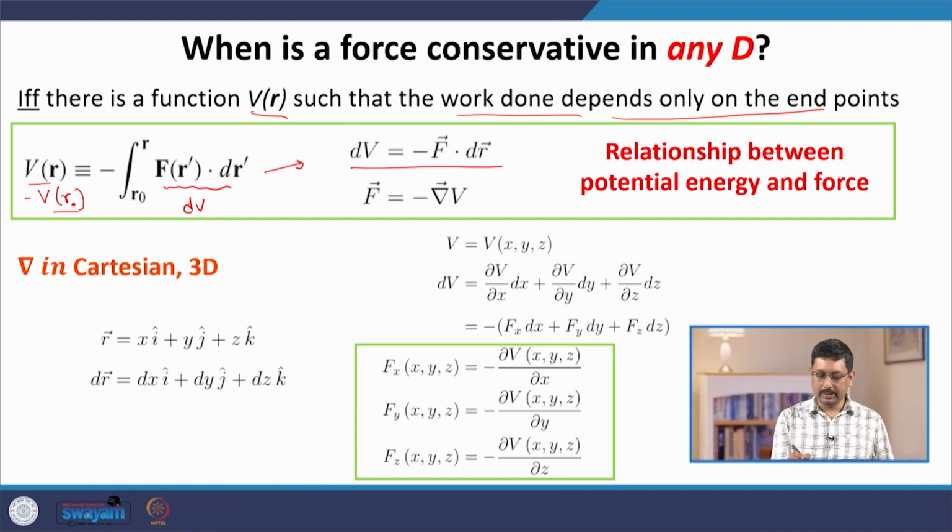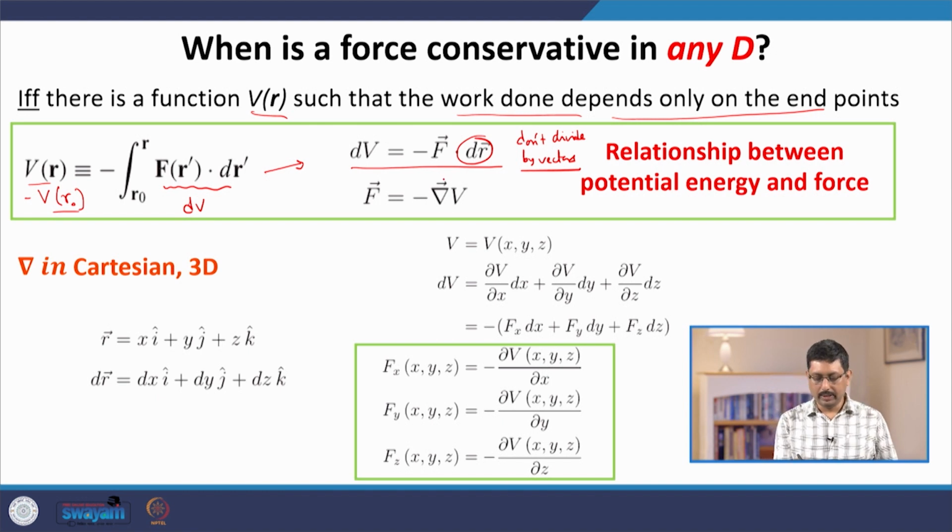Now, since this is a vector, you cannot divide. dV is the change in the energy, a scalar, a single number. You cannot divide both sides by a vector. This is very important.